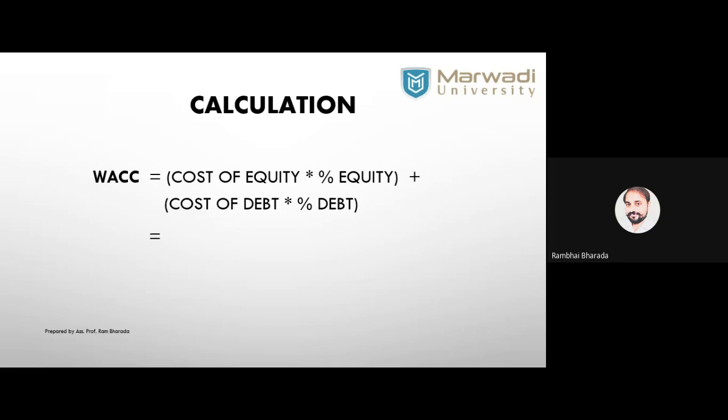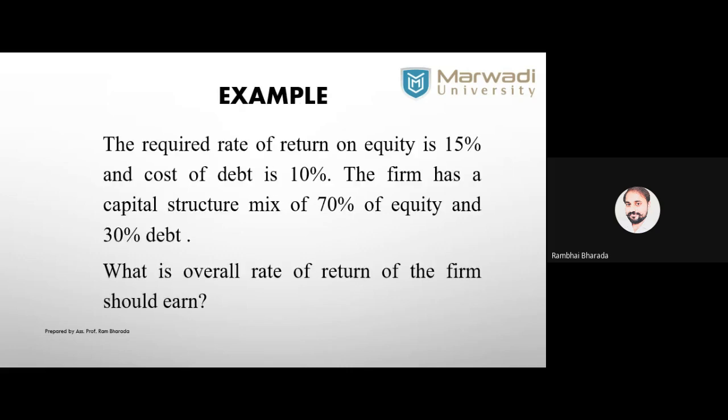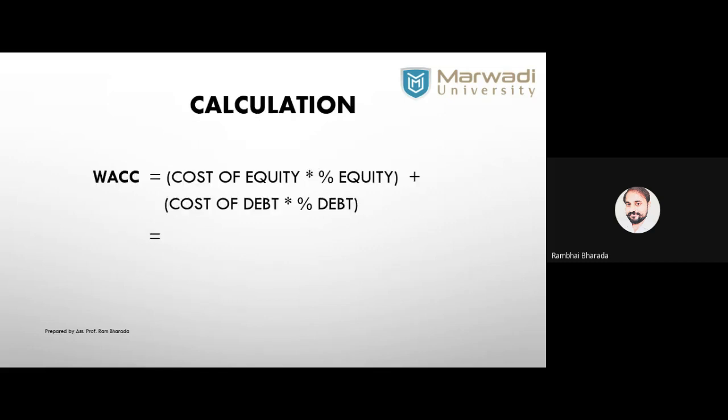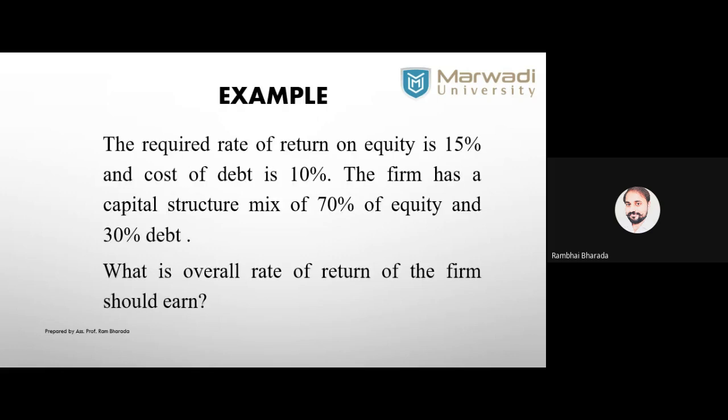Now look at number one. Cost of equity, how many percentage? 15%. Cost of debt, how many? 10%. So first we write here cost of equity in a first bracket, 15%, into percentage of equity. How many percentage? See, 70%. 70% means